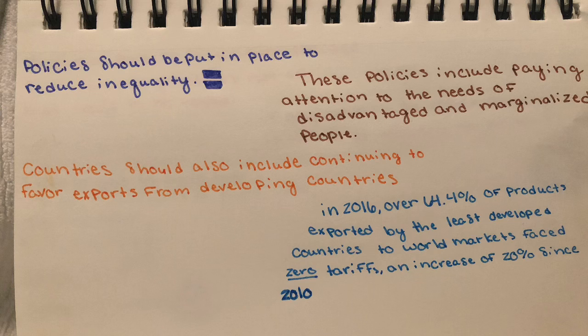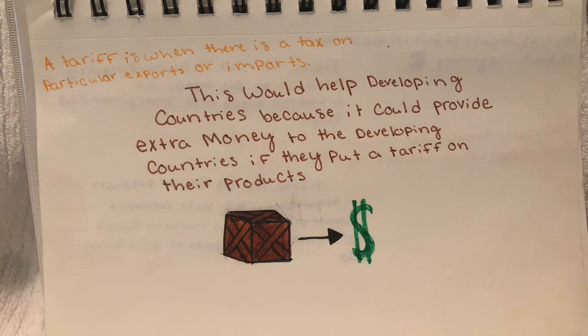In 2016, over 64.4% of products exported by the least developed countries to world markets faced zero tariffs, an increase of 20% since 2010. A tariff is when there is a tax on a particular export or import. This could help developing countries because it would provide extra money to the developing countries if they put a tariff on their products.